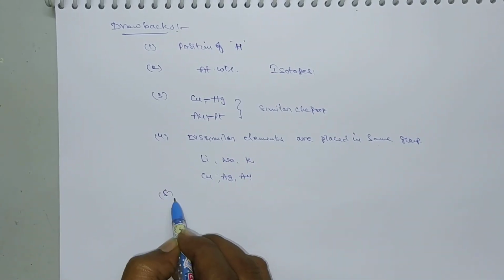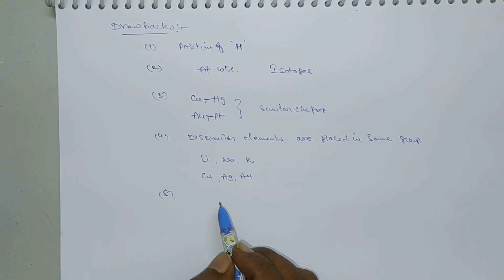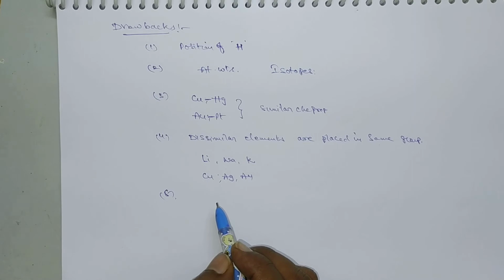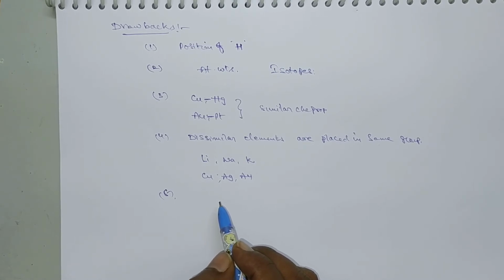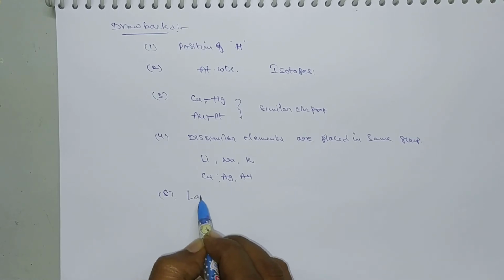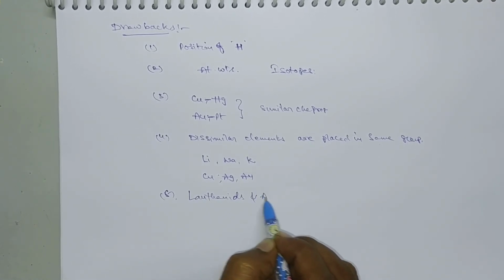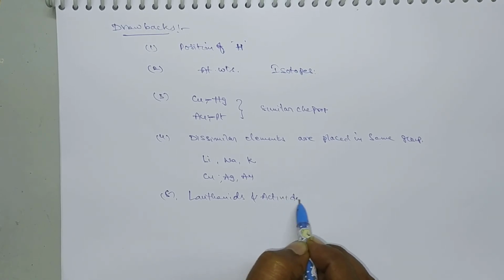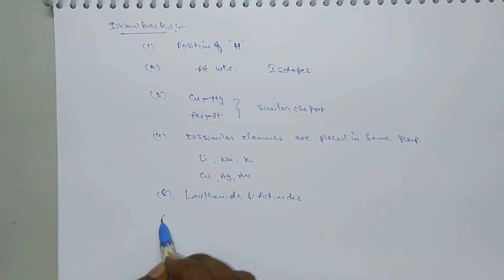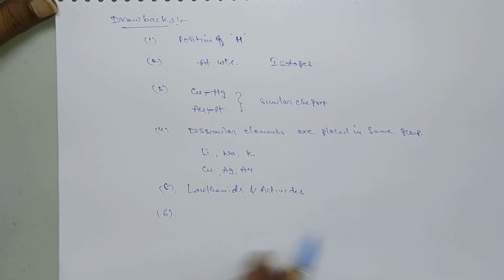And next one, lanthanides and actinides do not have any fixed position. Generally lanthanides and actinides exhibit special properties, but they do not have any position in the periodic table. The position of lanthanides and actinides cannot be explained by this periodic table.